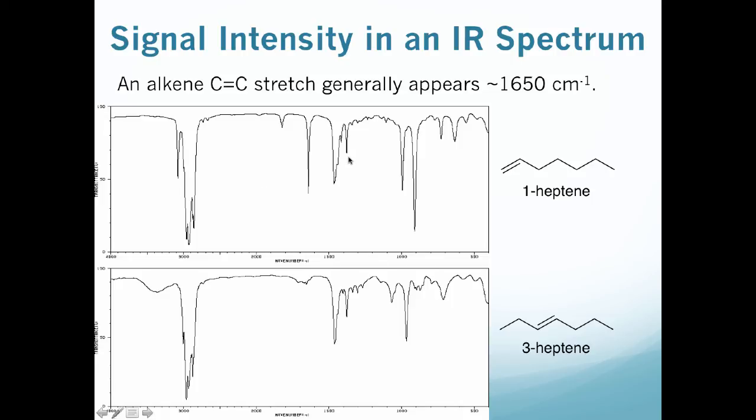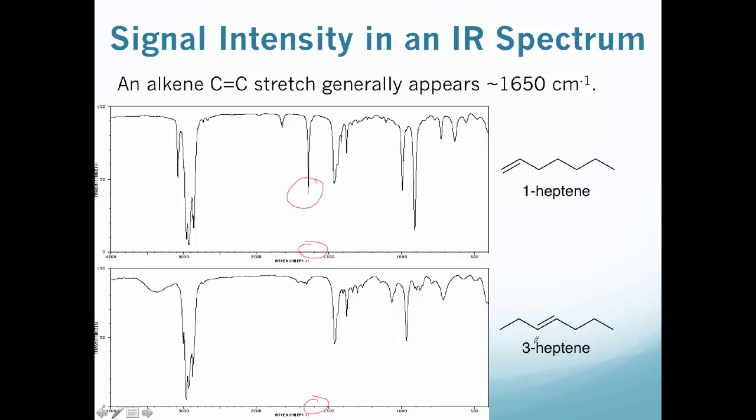And what we'll eventually learn is that the carbon-carbon double bond stretch generally appears around 1650 on the IR spectrum. So that's right around in this region. Now 1-heptene, there's not a lot of symmetry here. We have two hydrogens, it's a terminal alkene, and we actually end up with a pretty strong absorption in the 1650 region.